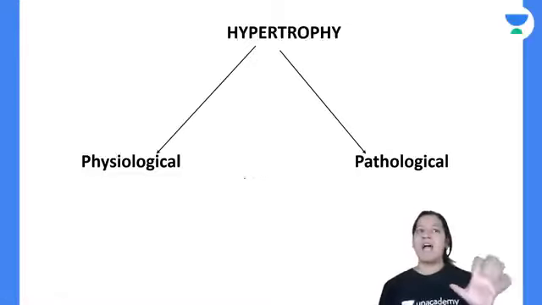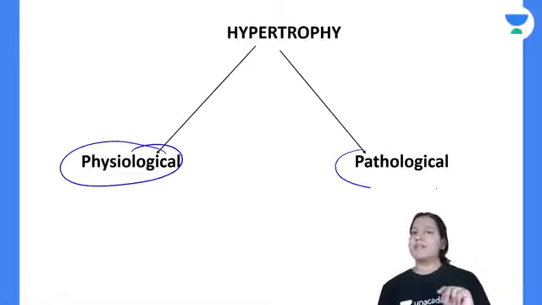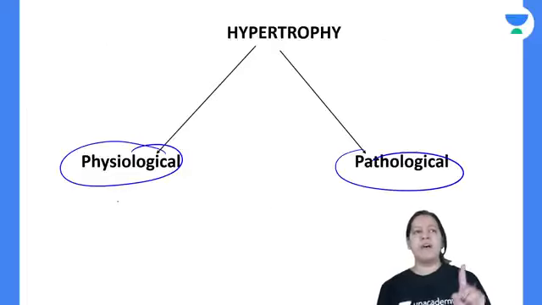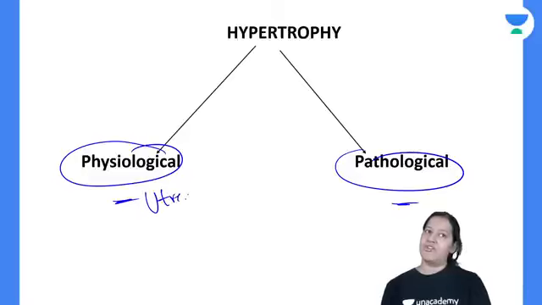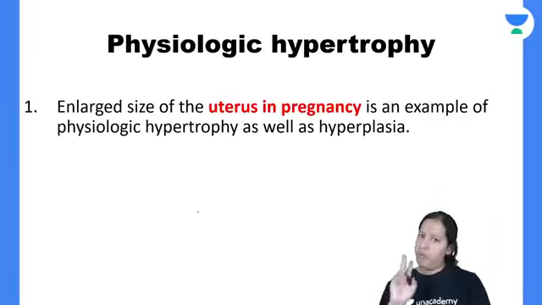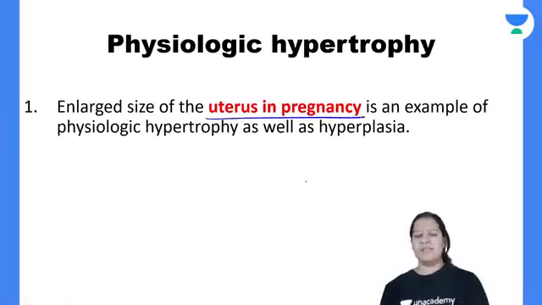Types, again two types: physiological and pathological. Tell me one example of each. The example of physiological, I have already told you: pregnant uterus. Pregnant uterus is an example of both physiological hypertrophy as well as hyperplasia.